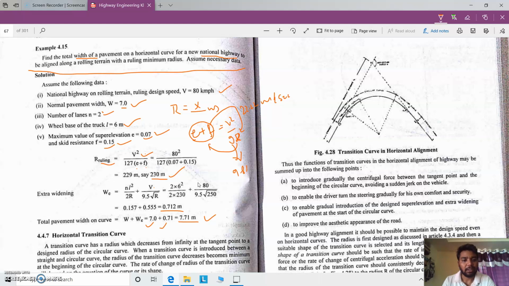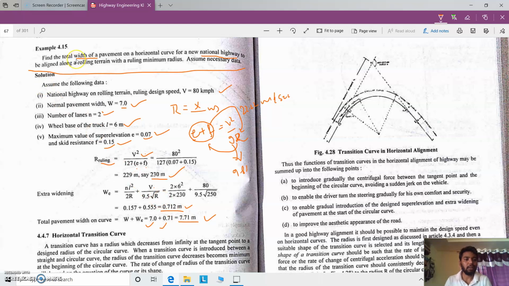And again, whenever the radius of the curve is not given, we can use the super elevation equation to calculate this R, right? Once we rearrange the terms of E plus F equals V square by GR, you will get the radius, and once you get the radius, just substitute in the extra widening equation and you will end up with the result, right?